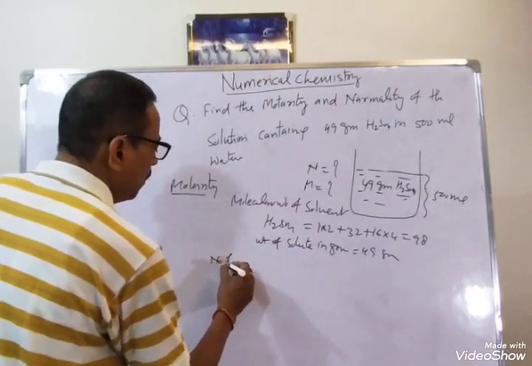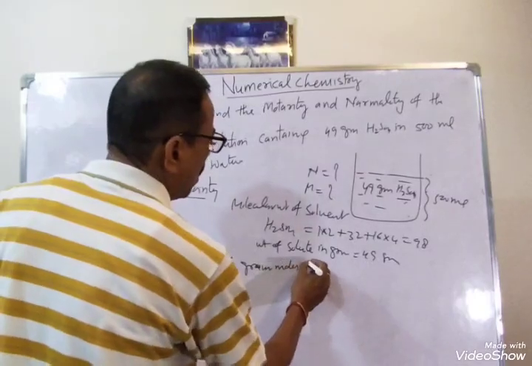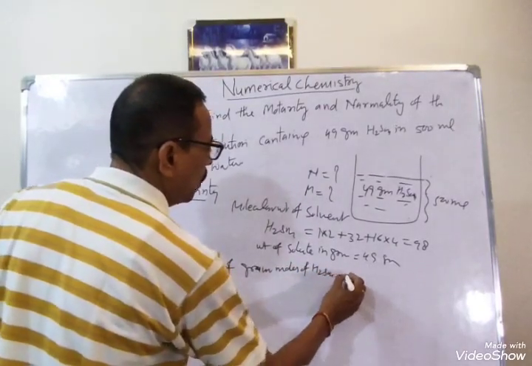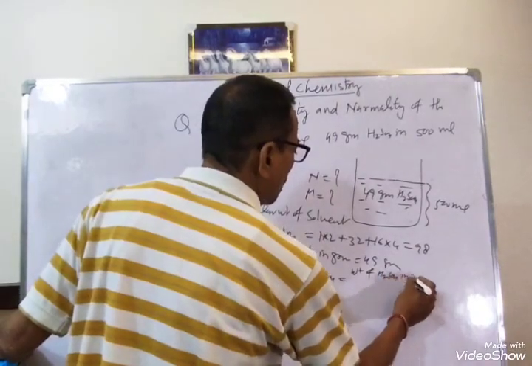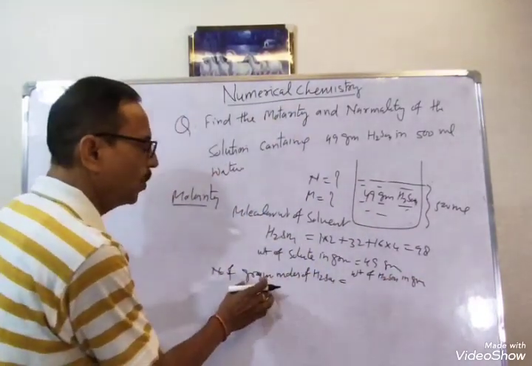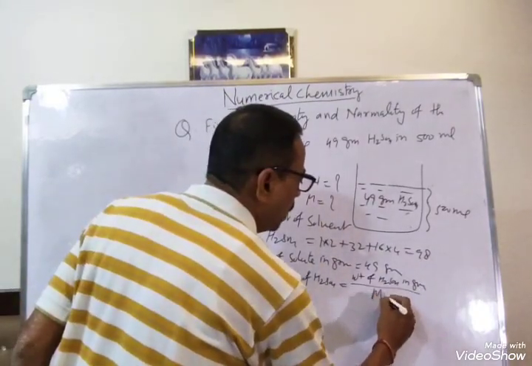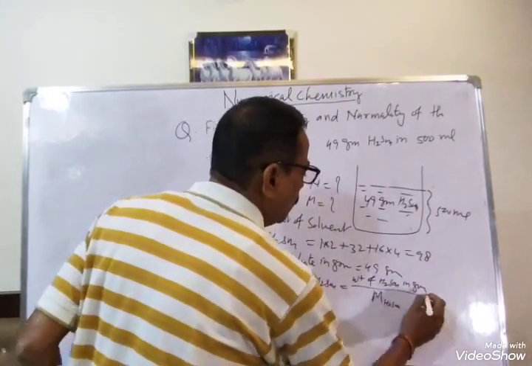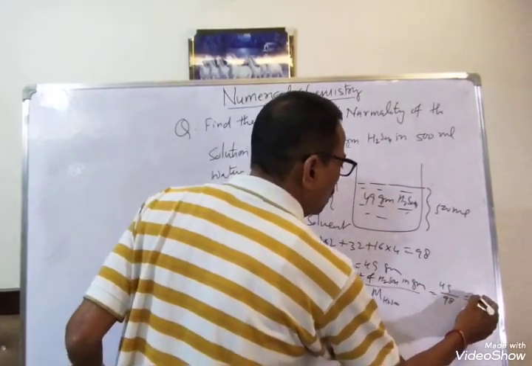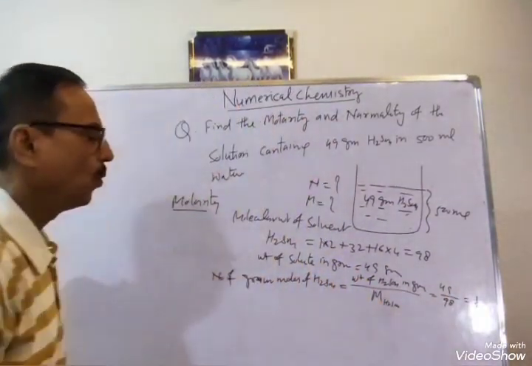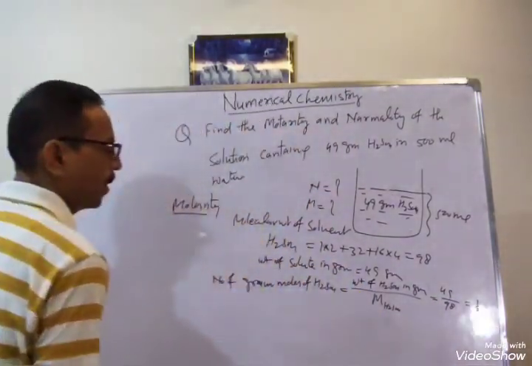So number of gram moles of H2SO4 equal to weight of H2SO4 in gram. Here one thing you must know: if you are calculating gram moles, then take weight in grams divided by molecular weight of H2SO4. So weight in grams is 49 divided by 98. So it is 1/2. 1/2 gram moles.